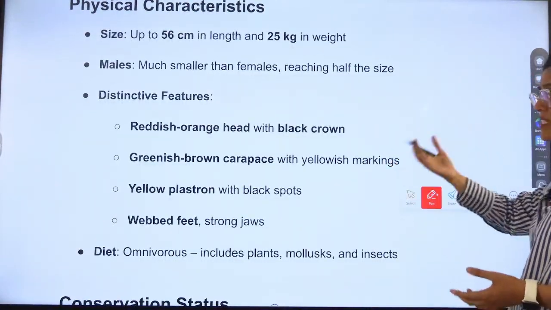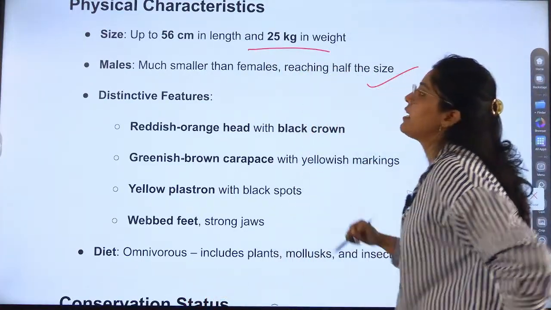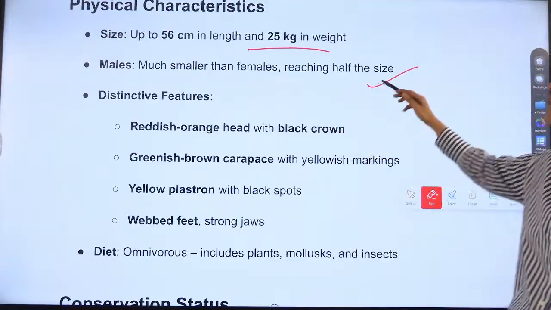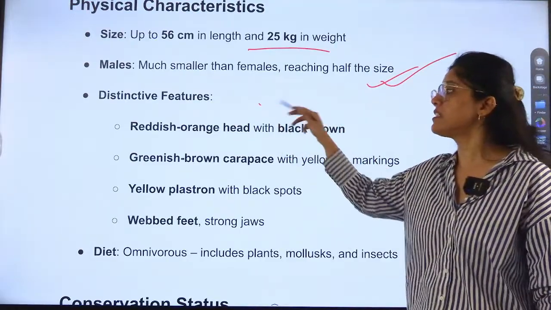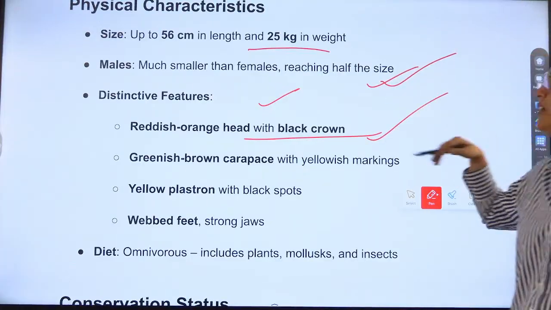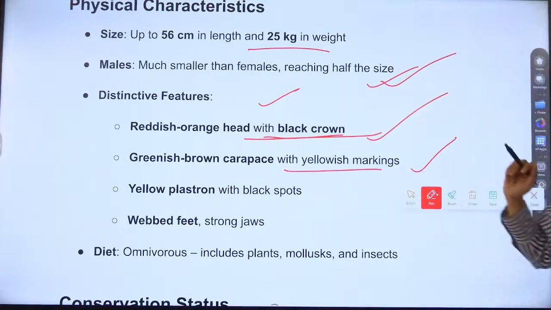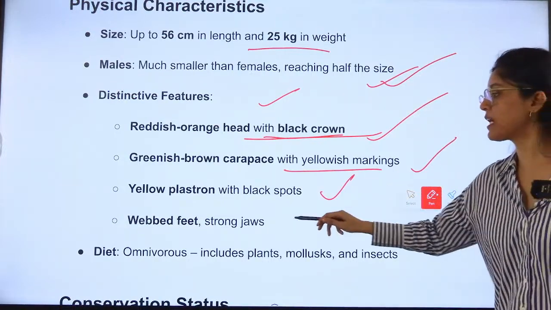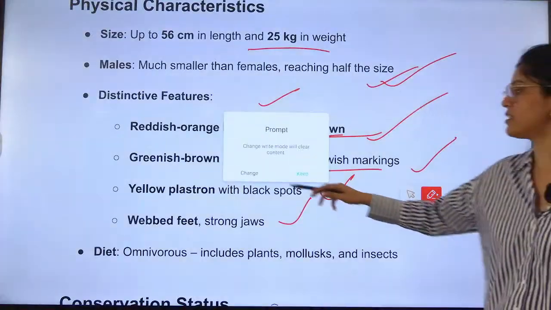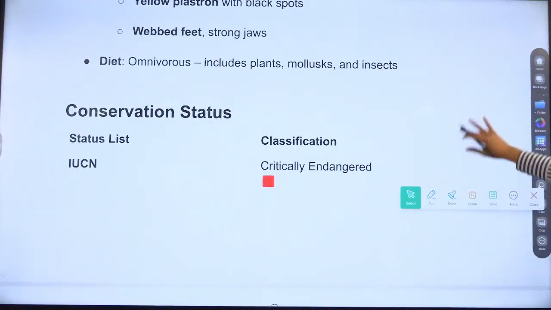Physical characteristic. This we have to understand, because sometimes some questions are asked, right? Like males much smaller than females. Distinctive feature is what? Reddish orange head is there. That is why it is called red crown. With black crown and greenish brown carapace. Yellow plastron with black spots and webbed feet. Strong jaws. Diet is omnivorous, includes plants, mollusk and insects.